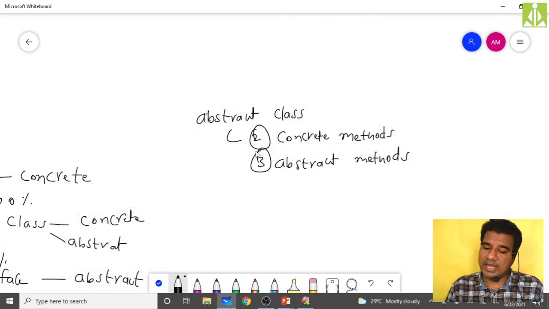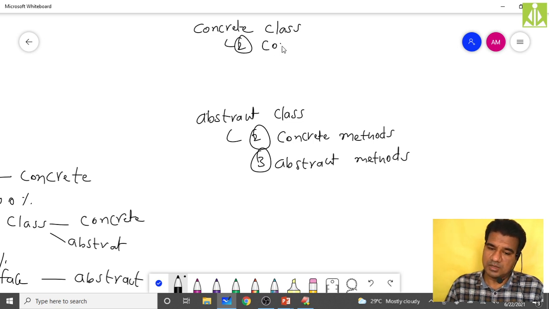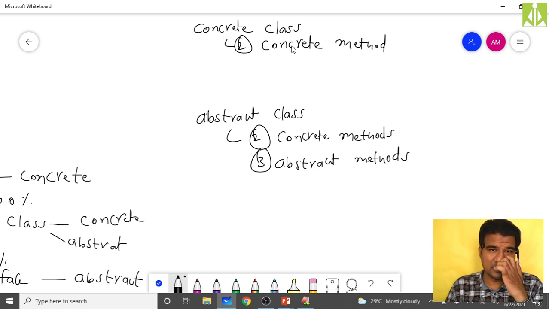So can I do like this inside a concrete class? Inside a concrete class, can I put two concrete methods? Yes, possible. Two concrete methods I can keep because they have the full implementations. Can I keep abstract methods inside a concrete class? Not possible. So in order to put the abstract methods, your class needs to be abstract.